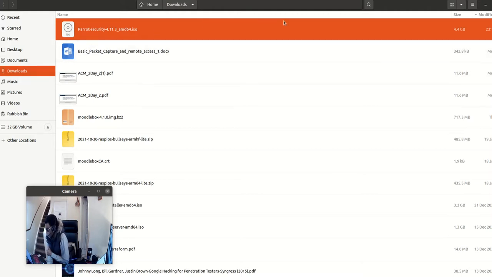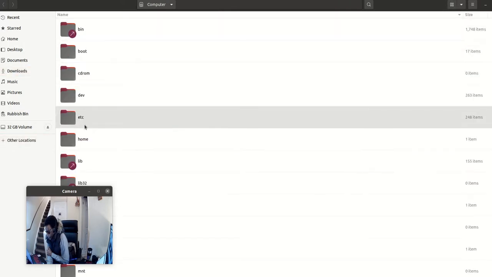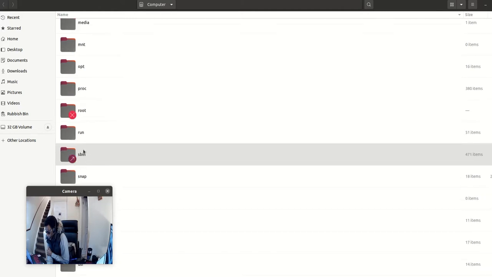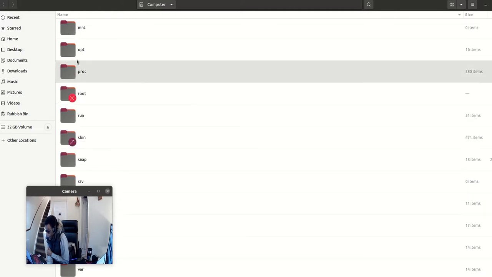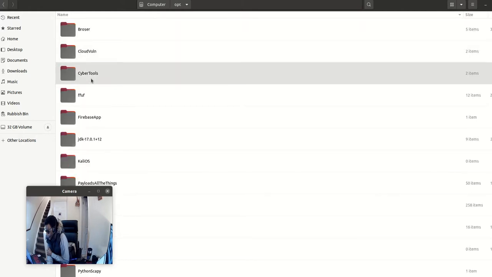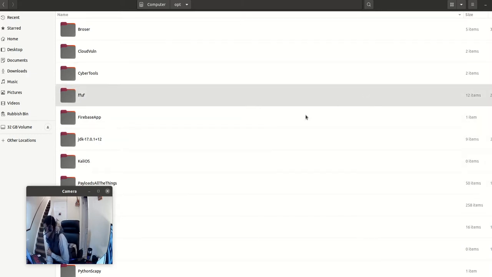So we are going to use the terminal to get to this download folder, and we are going to place it in opt. So I've prepared a folder here called CarOS. So that's where we are going to put it.